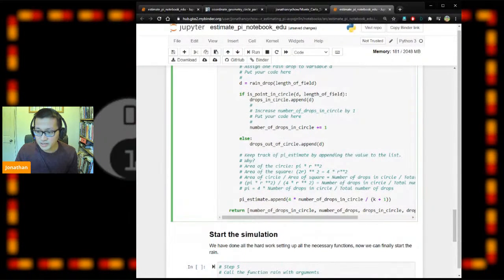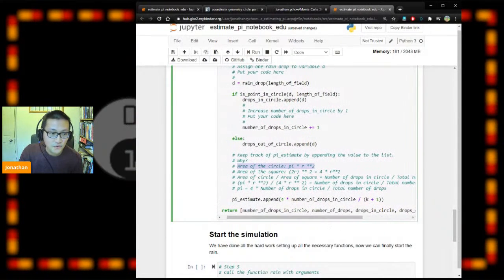Okay, so the next bit is a bit more tricky. If you think about it, you want to work out what is the value of pi. The area of the circle is pi r squared, isn't it? And the area of the square is your diameter squared, so it's d squared in this case. D is also 2r, so basically it's 4r squared.